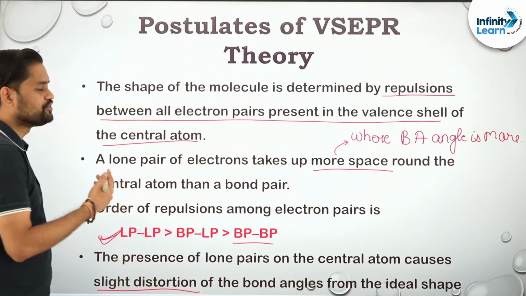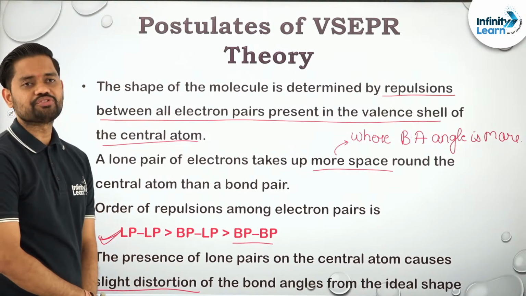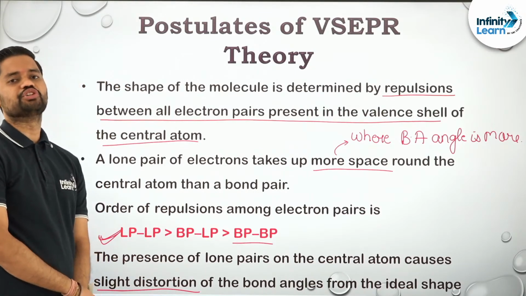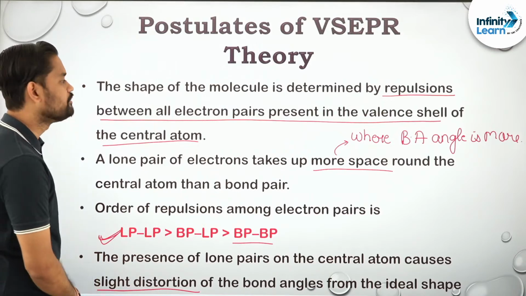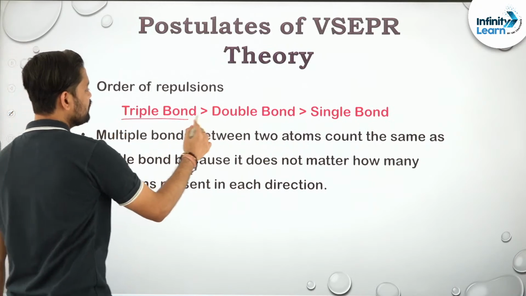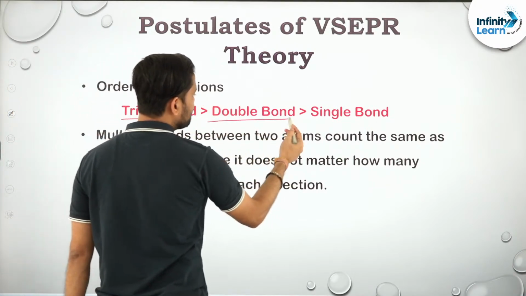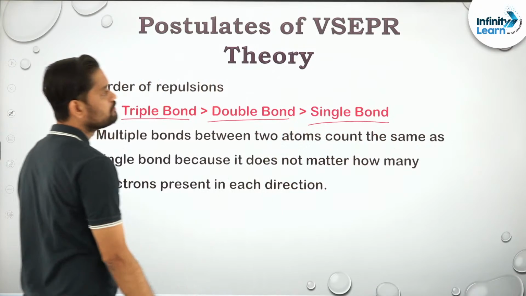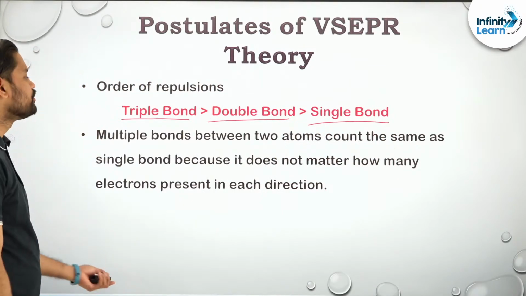So these are some of the postulates. There are more, but these are some of the postulates that are really very important and you should know about them. Okay, now let's proceed further. The order of repulsion is: triple bond is more, then double bond, and the single bond is low. So this is the order of repulsion.